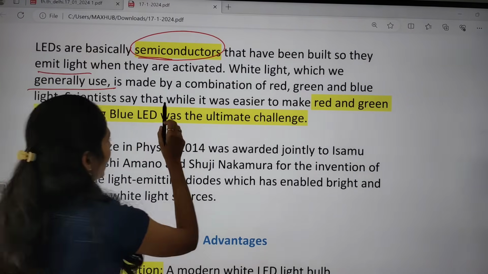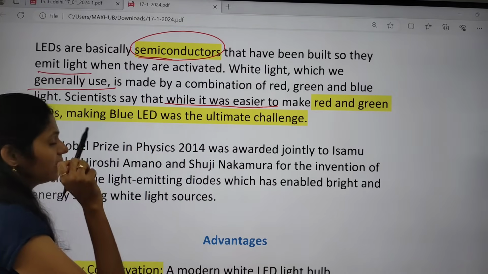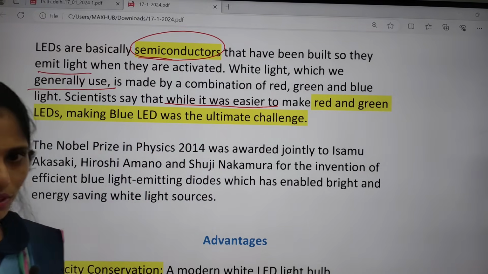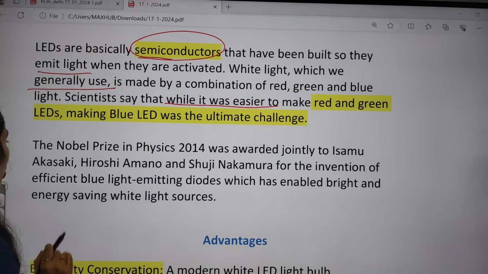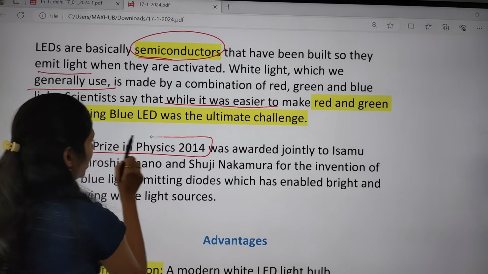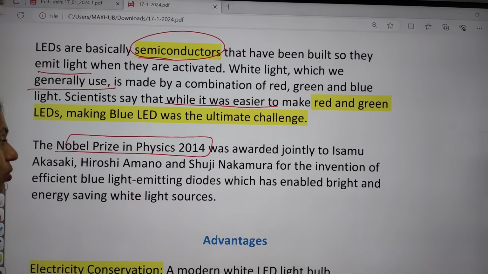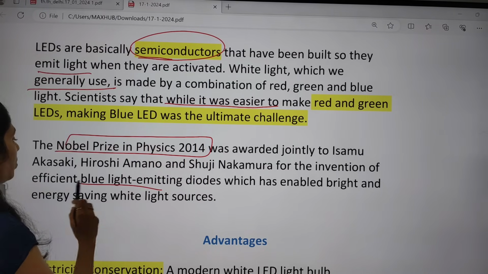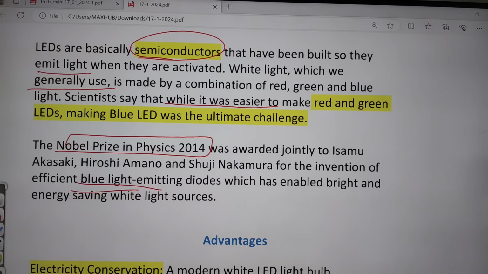Scientists say that while it is easier to make red and green, making blue light is very, very difficult. The Nobel Prize in Physics 2014 was awarded jointly to Isamu Akasaki, Hiroshi Amano and Shuji Nakamura for the invention of efficient blue light emitting diodes, which also enabled bright and energy saving white light sources.